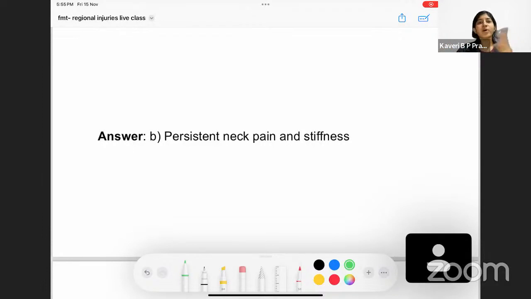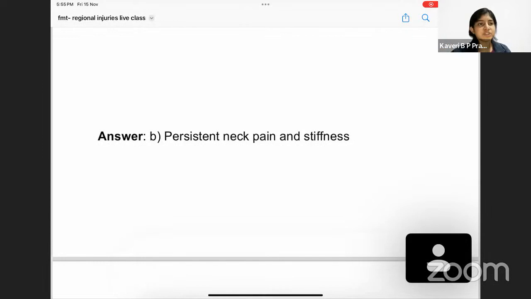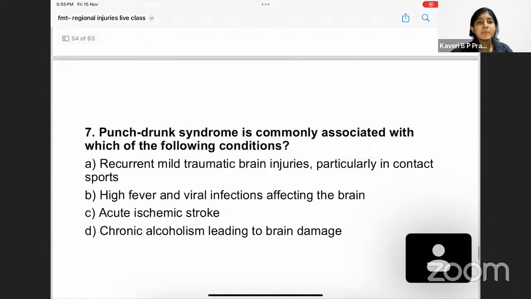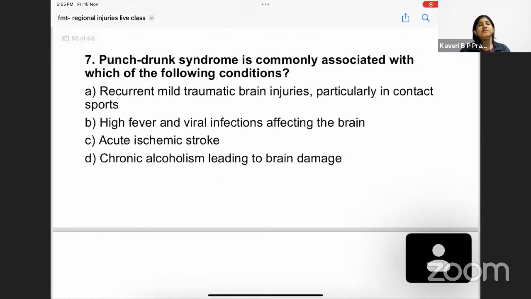And there could be headache. So all these are the various symptoms that are seen during whiplash injury. Coming to the next question. Punch drunk syndrome is commonly associated with which of the following condition?